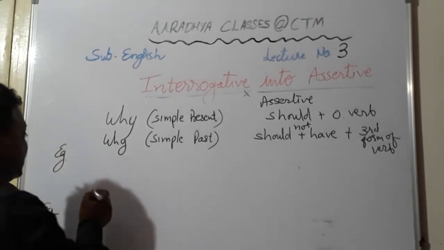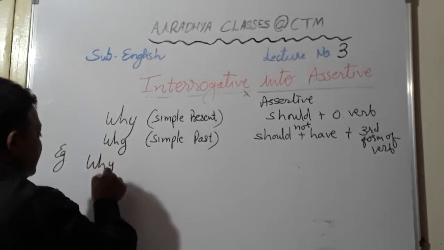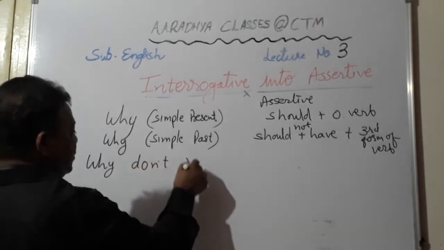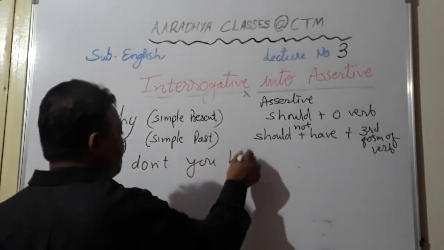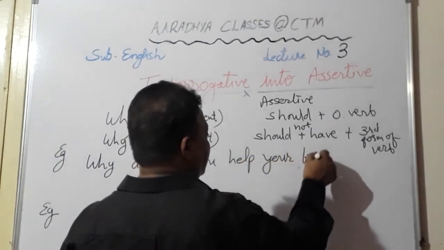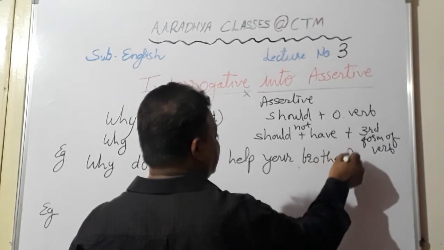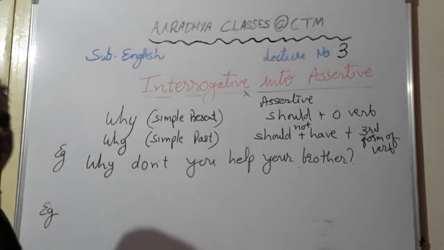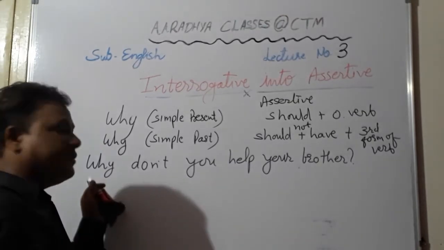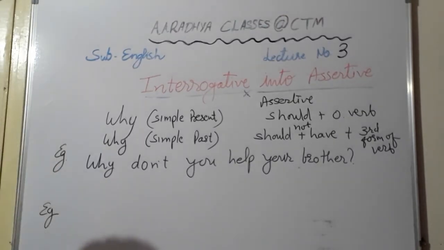So let's see, for example, why don't you help your brother? Okay, suppose this is your sentence. Why don't you help your brother? So by looking at the question mark and WH word why, you can make out that it is an interrogative sentence.